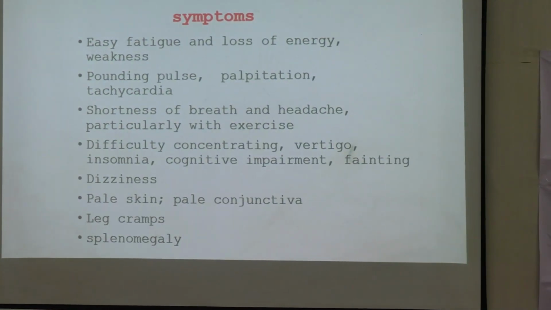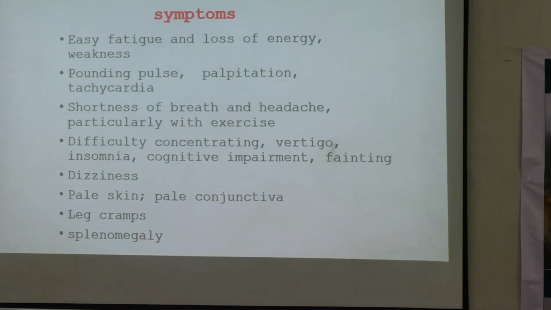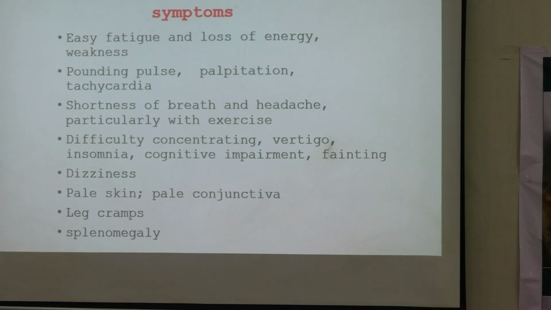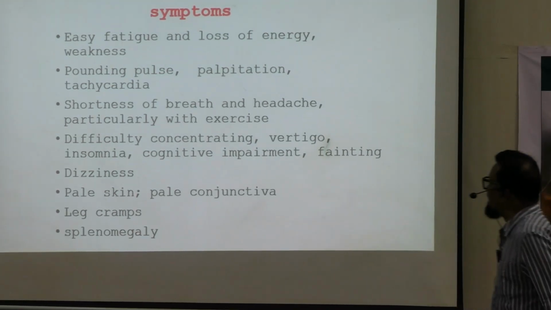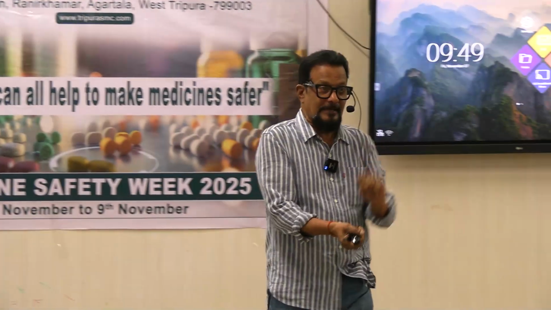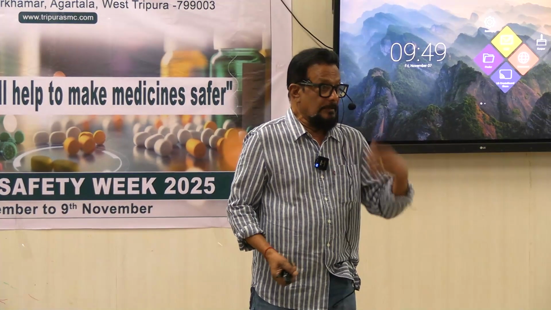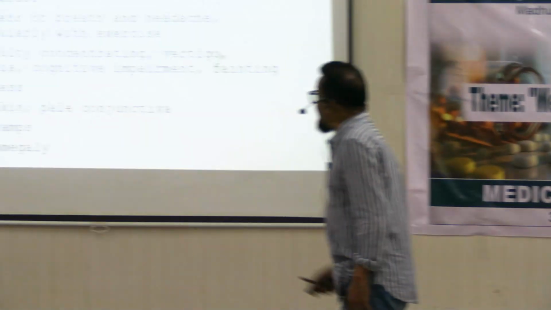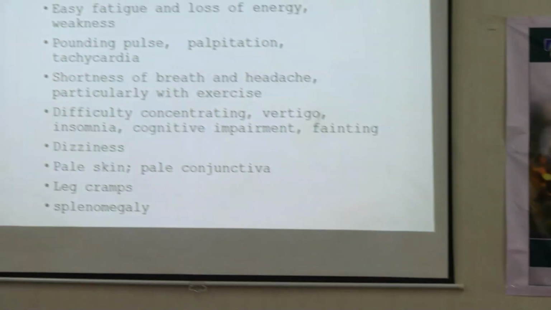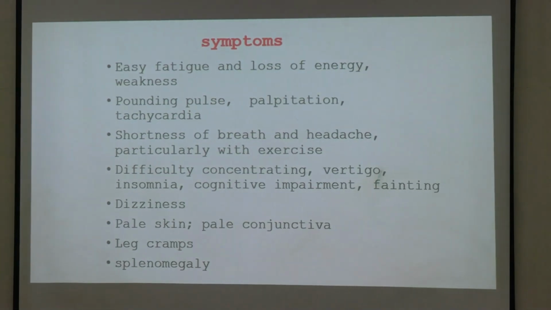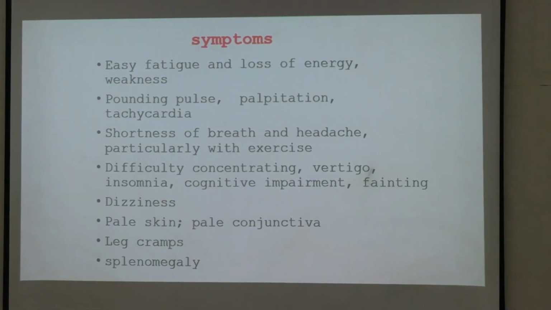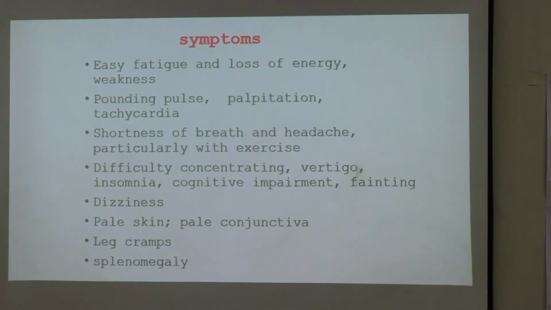What are the signs and symptoms of anemia? The person will suffer easy fatigue, loss of energy and weakness. There will be a pounding heartbeat, palpitation, and tachycardia may be there. Shortness of breath, that is dyspnea, particularly while doing exercise, running or walking, with difficulty in breathing.